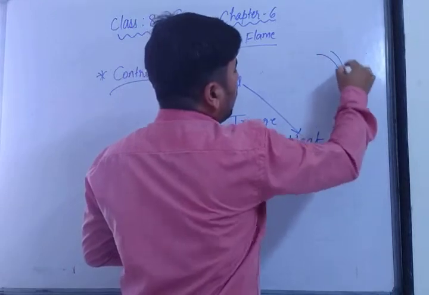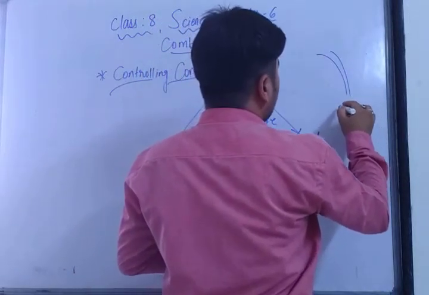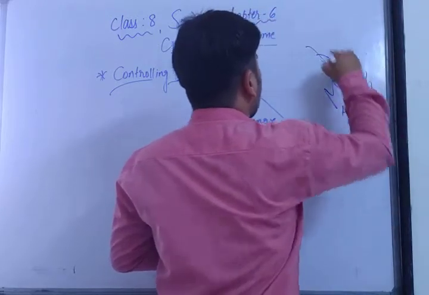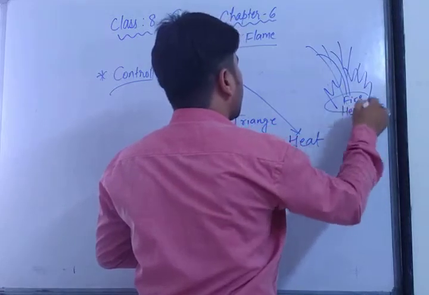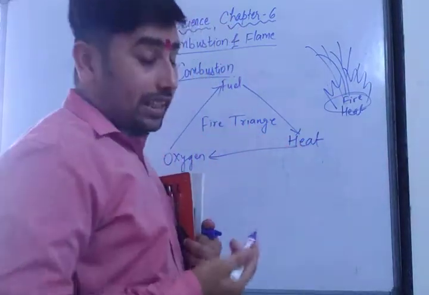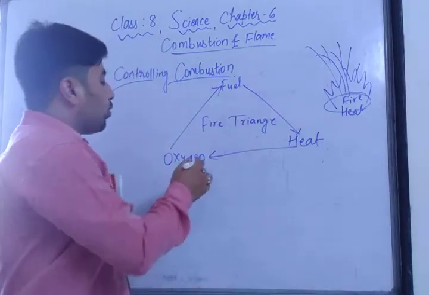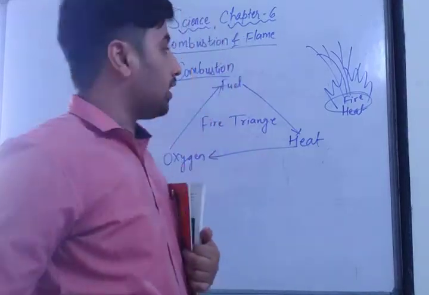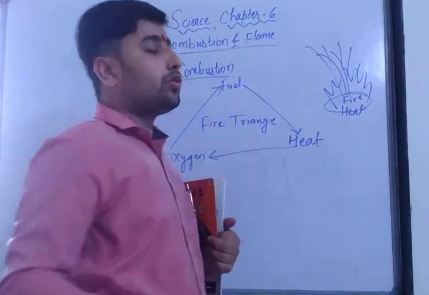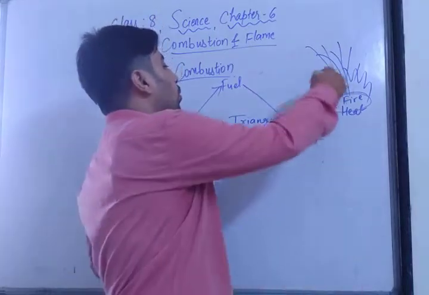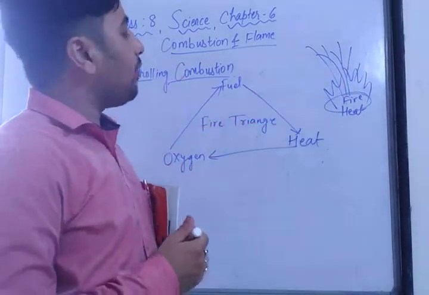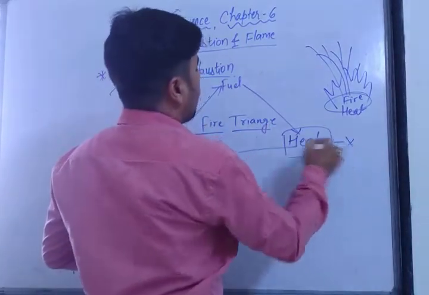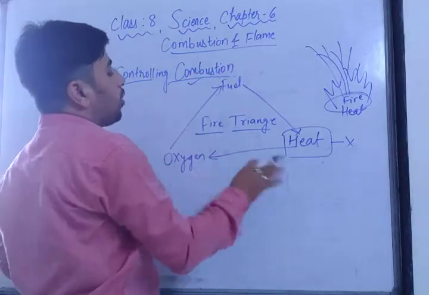What does the water do? Why do we put water to put off the fire? Here there is heat and the fire has caught on, so everywhere you see heat and we are putting water on it. After some time the heat will be put off. Why does this happen? Because water removes either the oxygen or the heat, so the fire will not continue. Water removes this whole process of the fire triangle. If any one of these three parts of the fire triangle is not there, then the combustion process is not going to continue.